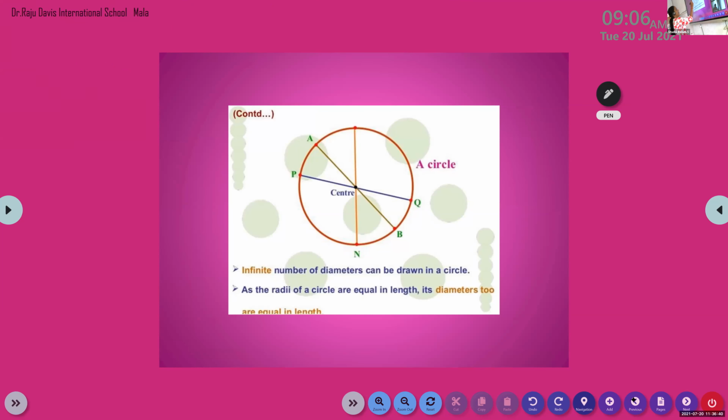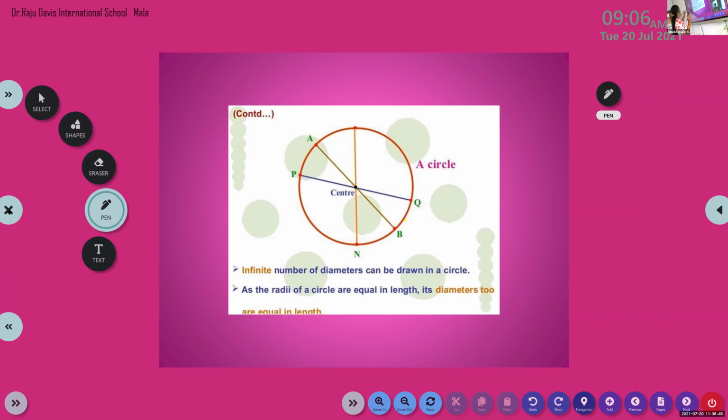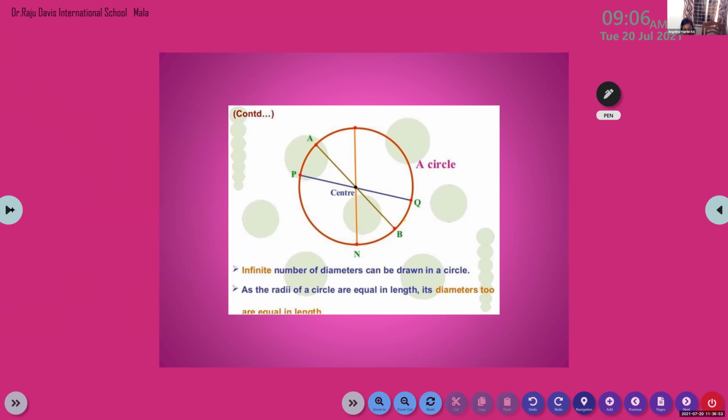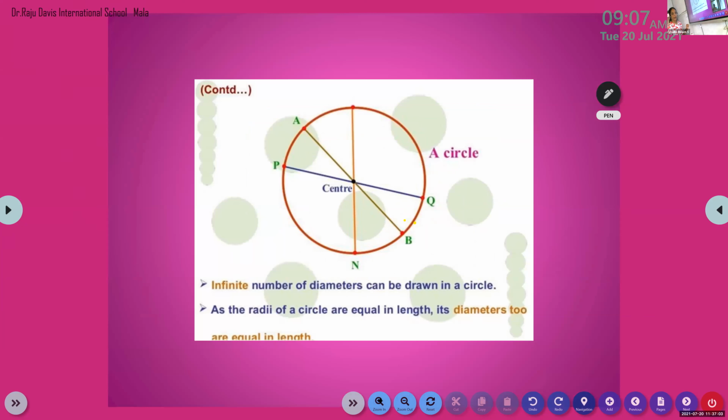Okay, children. So we can see many diameters here. How many diameters can we draw, children? So many. Which term will you use to denote any number? Infinite. So diameters are the chords passing through the center. Clear? So how many diameters can be drawn in a circle? Infinite number of diameters can be drawn in a circle.